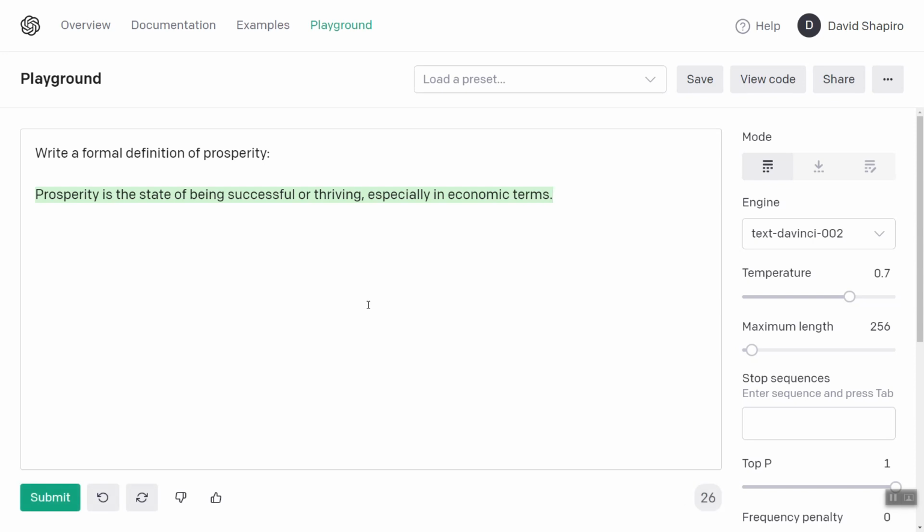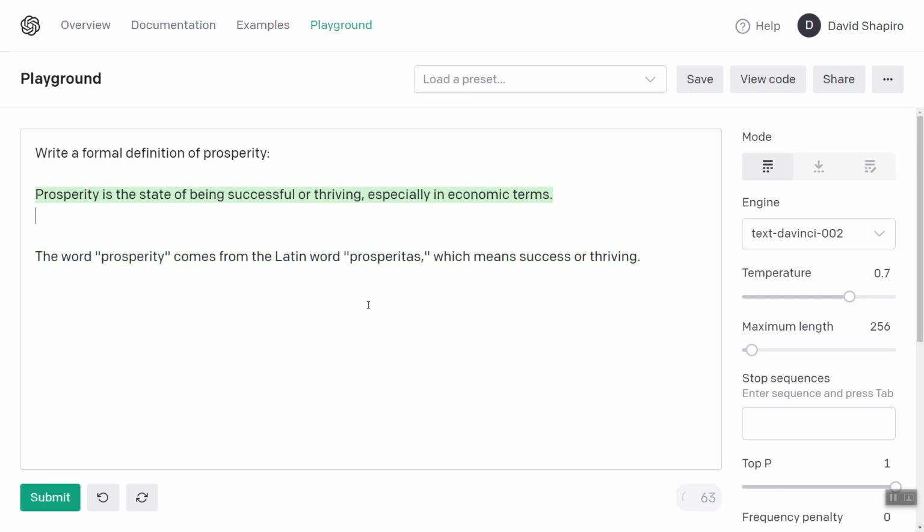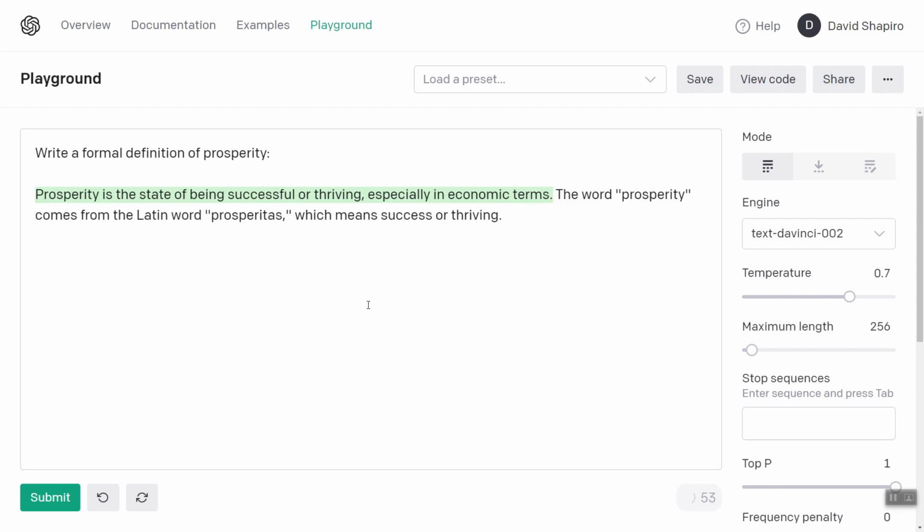Okay, so it says prosperity is the state of being successful or thriving, especially in economic terms. What is the etymology of prosperity? Which means success or thriving. Okay. I also read that it means to live well, but we'll just go with this. Let's combine these. So this is what it comes from.